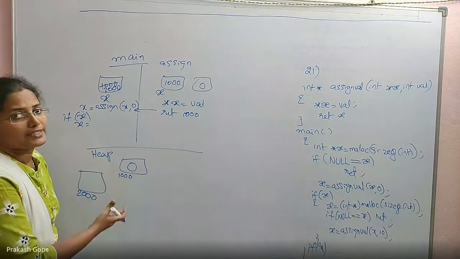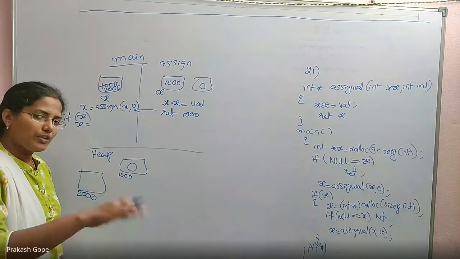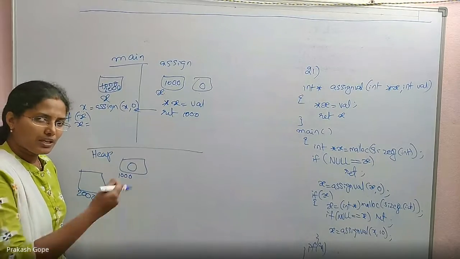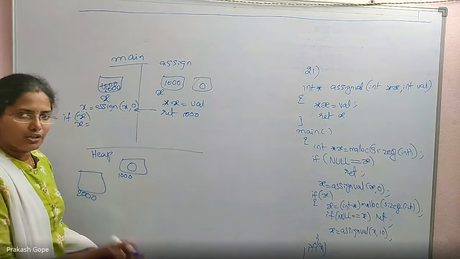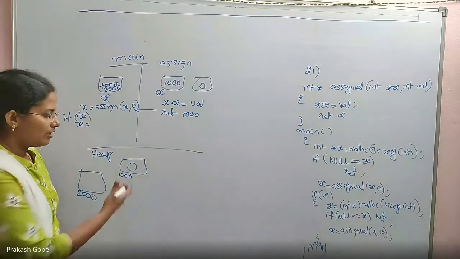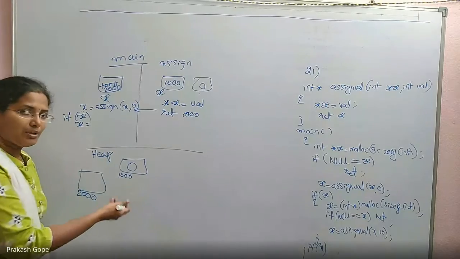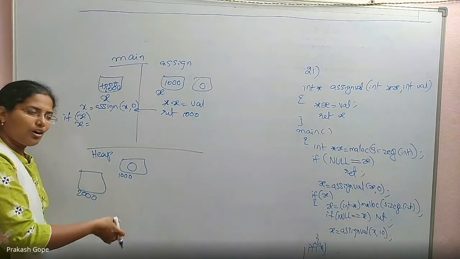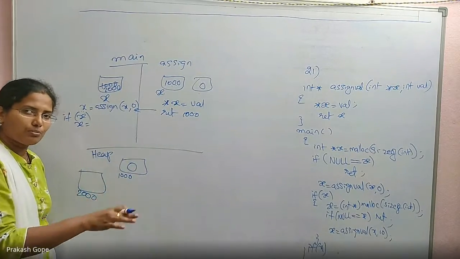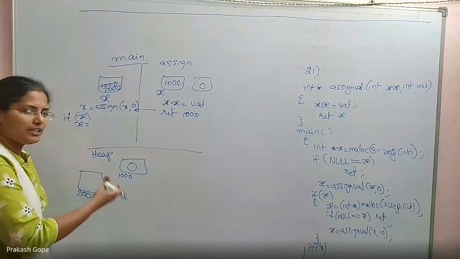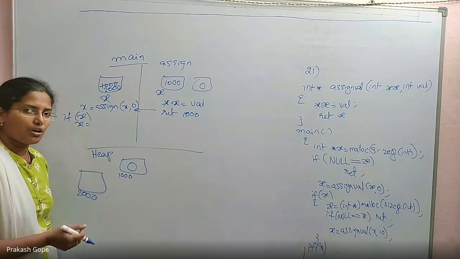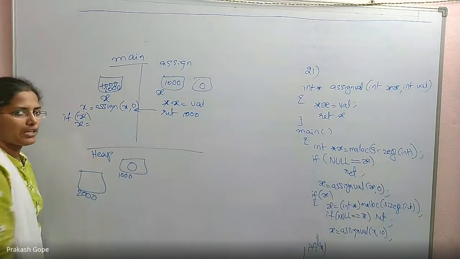It is memory leaks. In C++ and Java, we have garbage collectors which collect all this memory which is just allocated but not referred by any variable. They are collected by the garbage collector. But in C, you have to clear it, or when the program's execution is completed, that's when it's automatically deallocated. Till then, it is in your process area, but you are not able to use it. This is called the memory leaks problem.